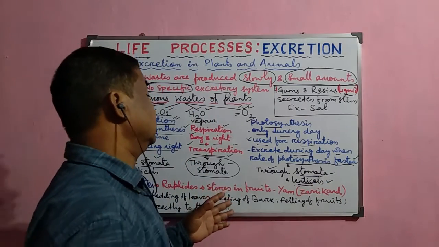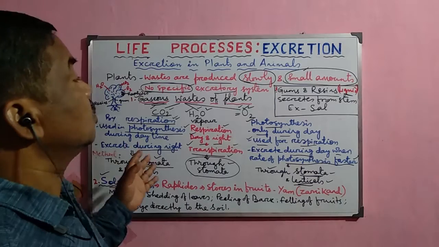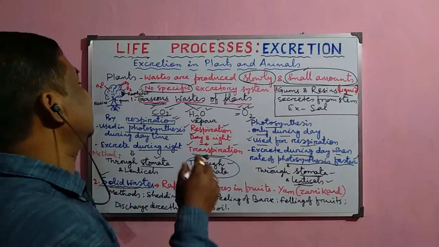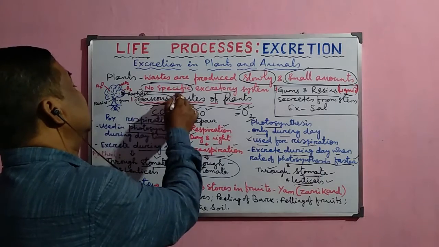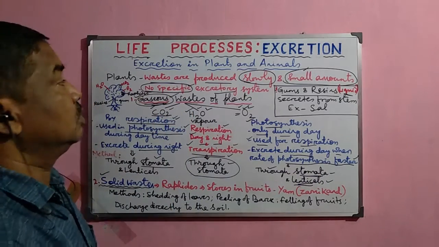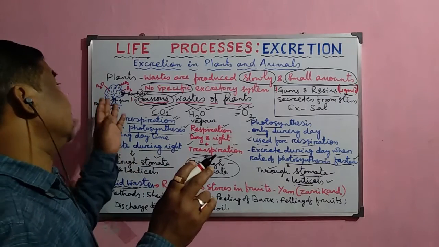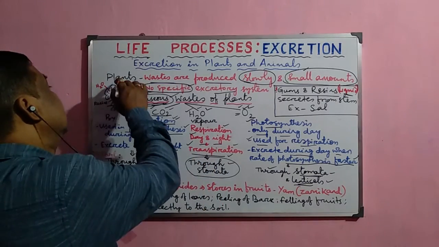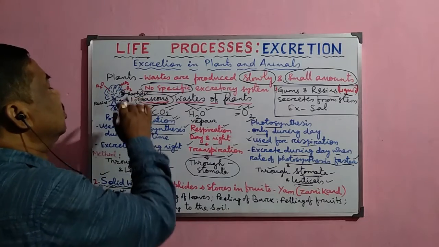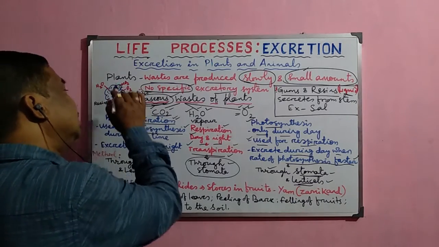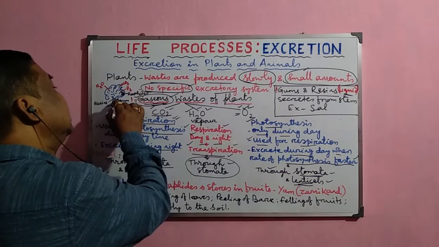So these lenticels and the stomata are the most important organs for the excretion of the gaseous waste from the body. The leaves contain thousands of stomata, and each plant contains thousands of leaves. So that is why the exchange occurs through the leaves of the plant as well as through the lenticels of the stem.